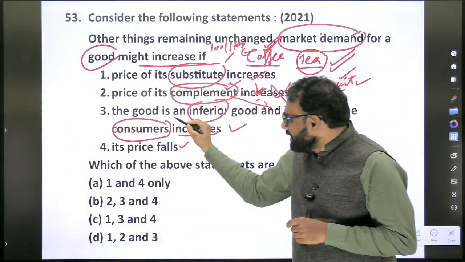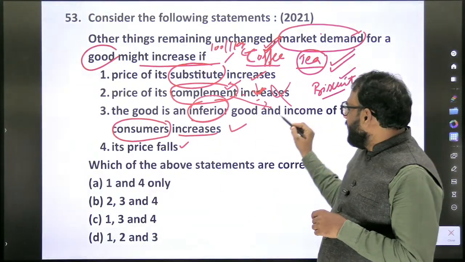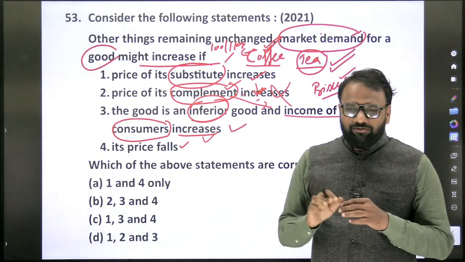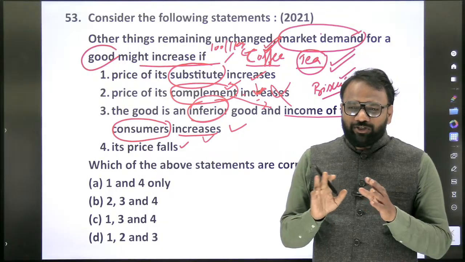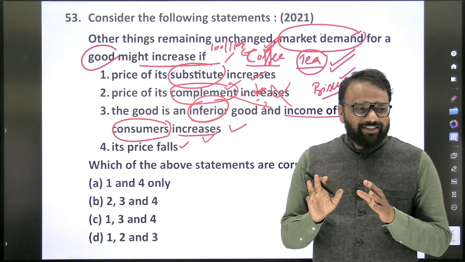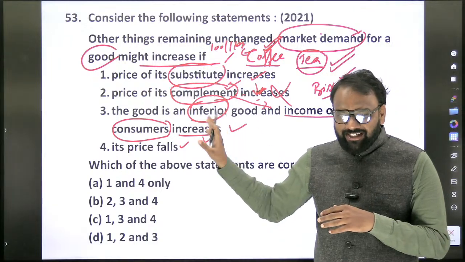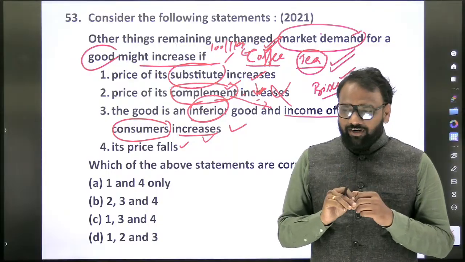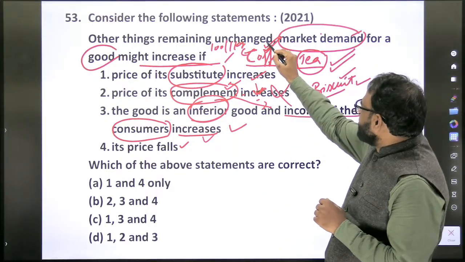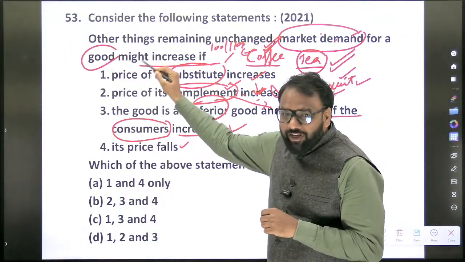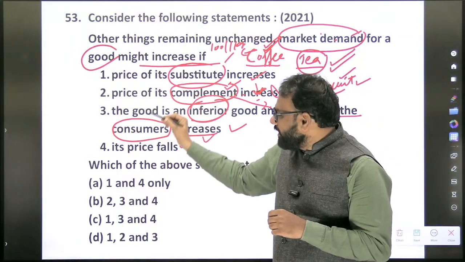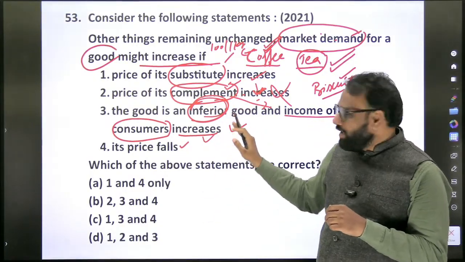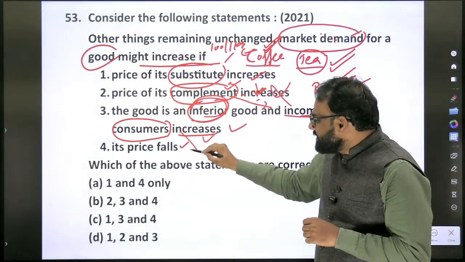Now, the good is an inferior good and the income of the consumer increases. Again, we should take the example of coffee and tea itself. Which one is superior, which one is inferior? We will not make such discrimination, but just to make our discussions easier, we shall consider that tea is superior and coffee is inferior. So the market demand for coffee increases if coffee is an inferior good and the income of the consumer rises.